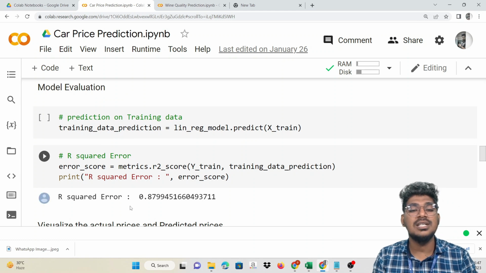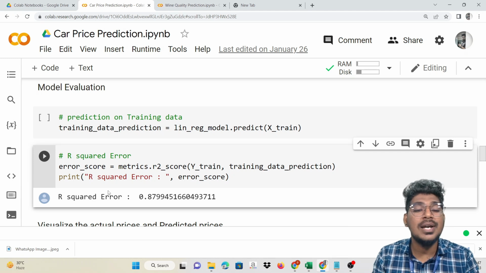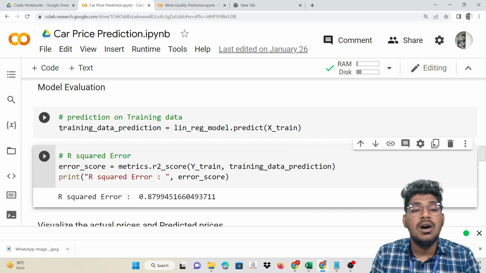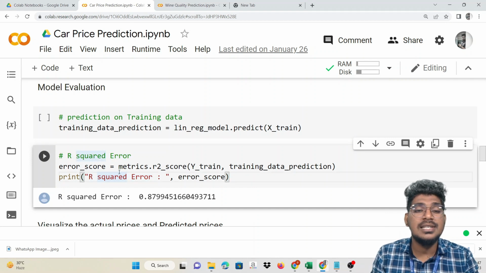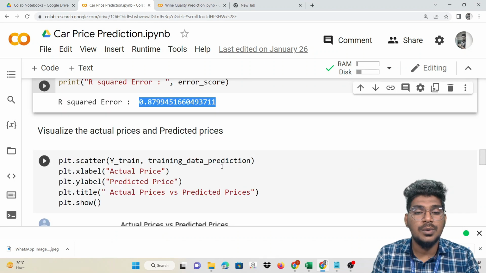Based on this particular score, this is also nothing but the accuracy score. But we mention here R square error. So this R square error helps in finding the accuracy score, or the performance of the model will be calculated. So here on the training data, we are going to calculate R squared error. Don't confuse it. It is nothing but also the accuracy score. So error score is equal to metrics dot R square score, then passing the Y train and comparing this with the prediction value, the output will be nearly 87%.